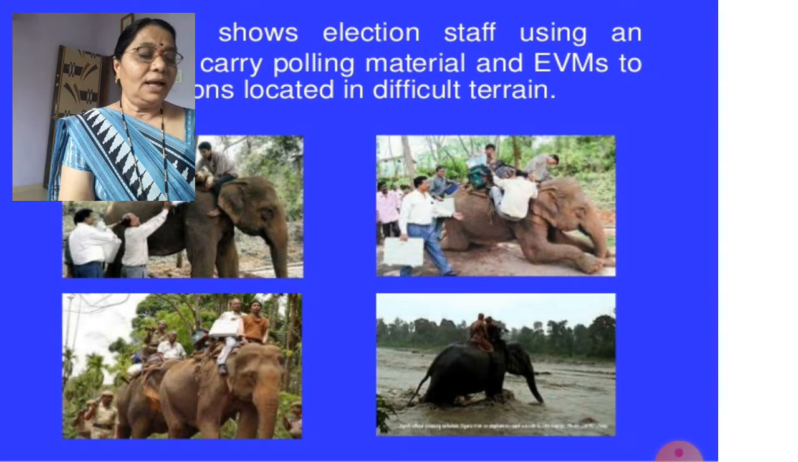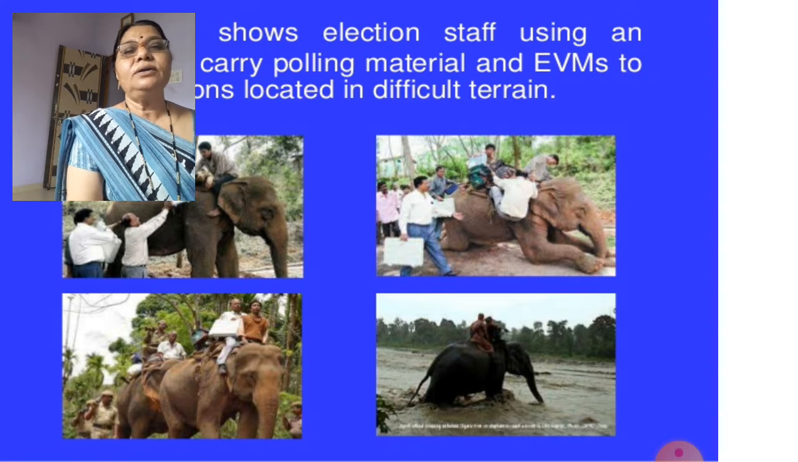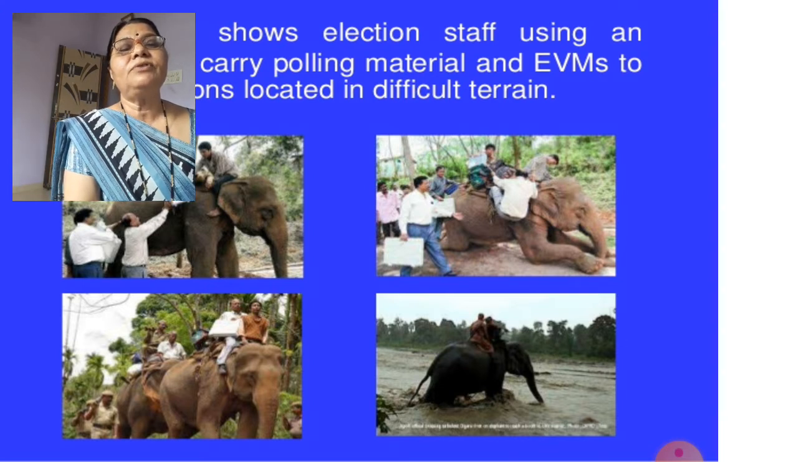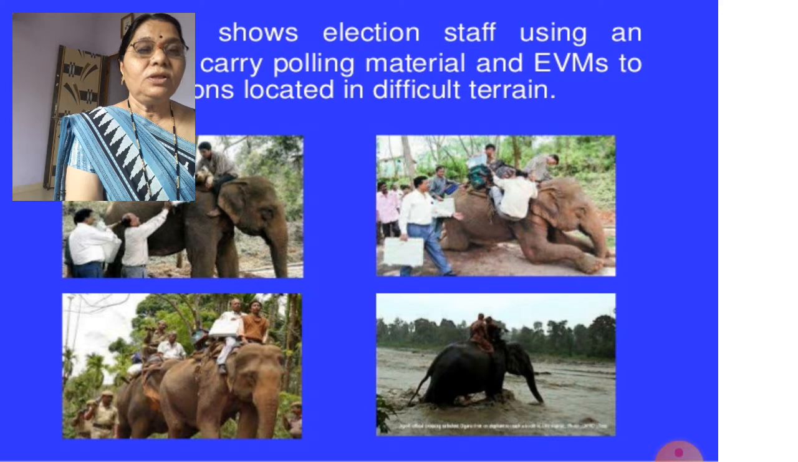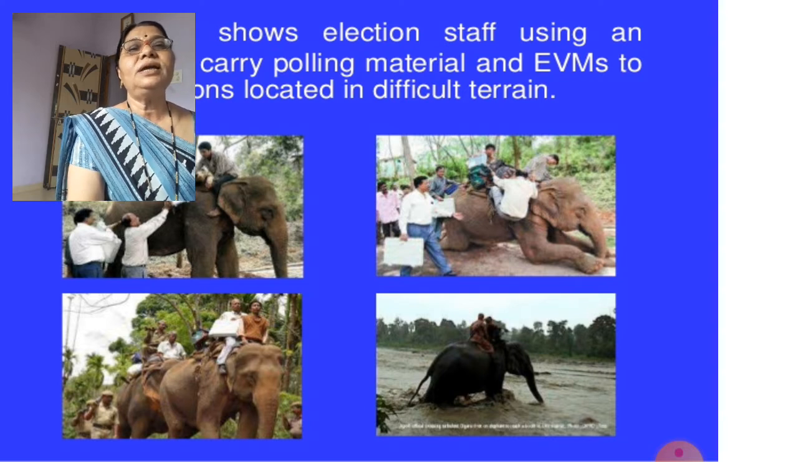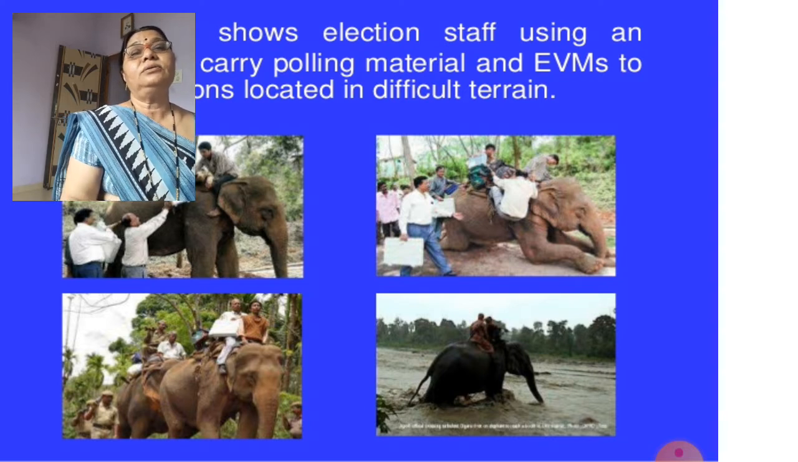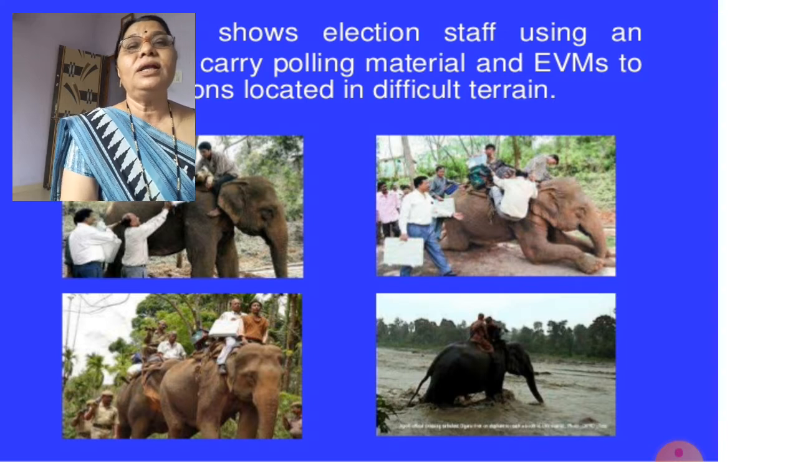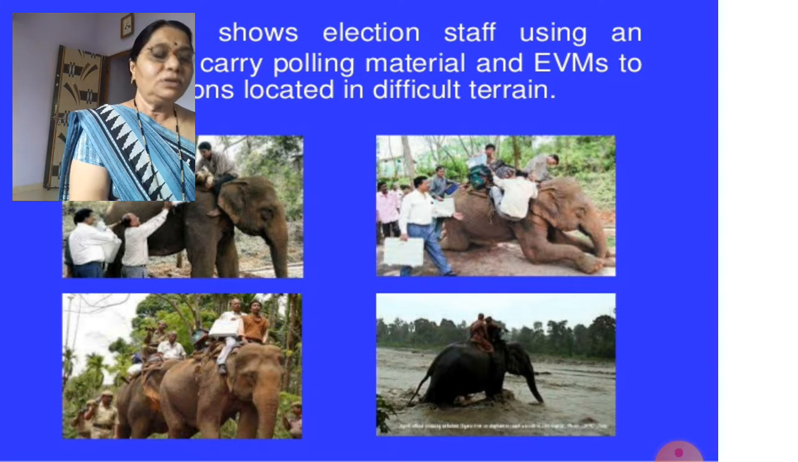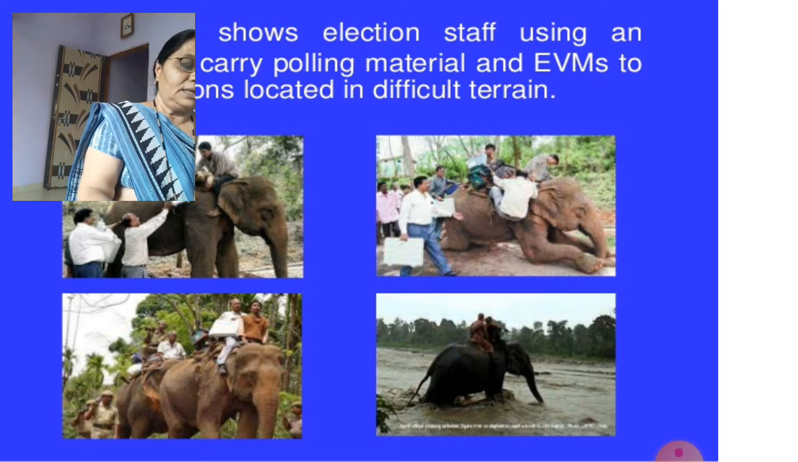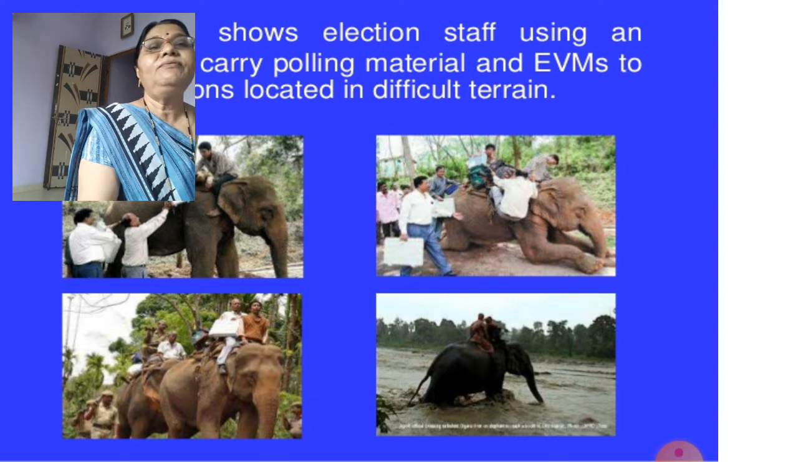Now see, here in the photo you can see elephants also there, and some people are climbing on the elephants and keeping something there. So what is this photo? This photo shows the election staff. Now for doing the election work, the particular staff is there. What were they doing? This photo shows election staff using an elephant to carry polling material and EVMs to a polling station located in difficult terrain.